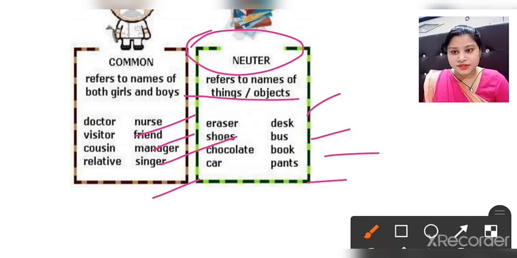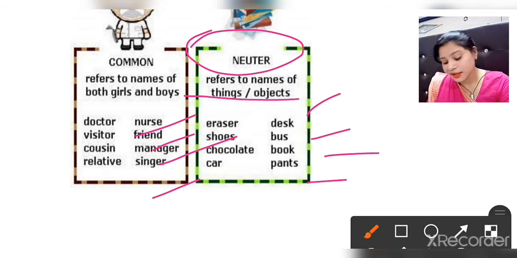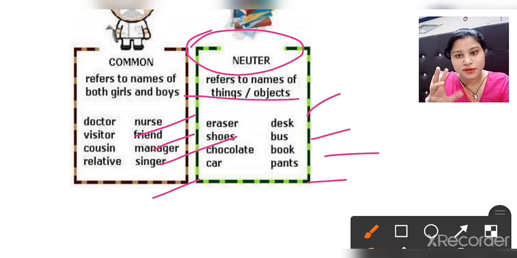Eraser is an object, shoe is an object, desk is an object, bus is a thing, book is a thing, pants are also a thing and object. So these are things which do not have a life, they are non-living things. The things and objects which are non-living come in the category of neuter gender. Clear?